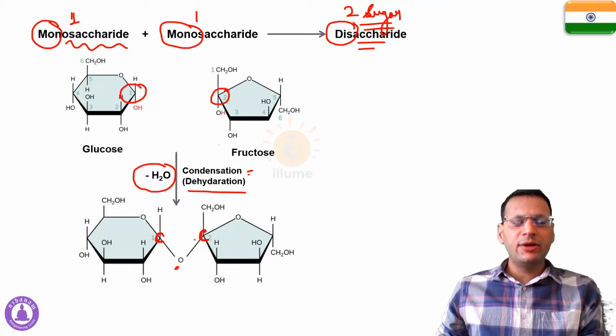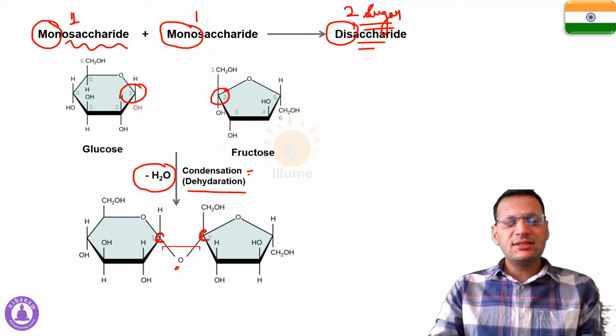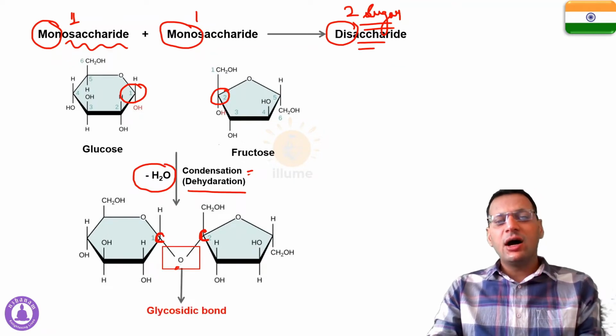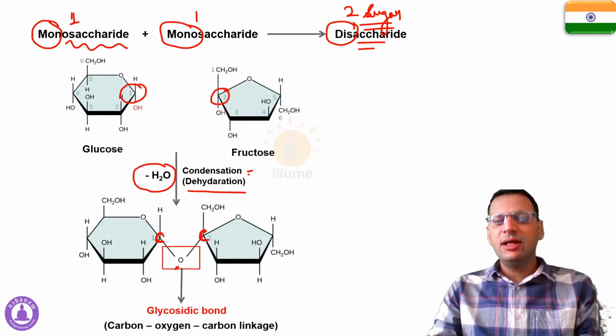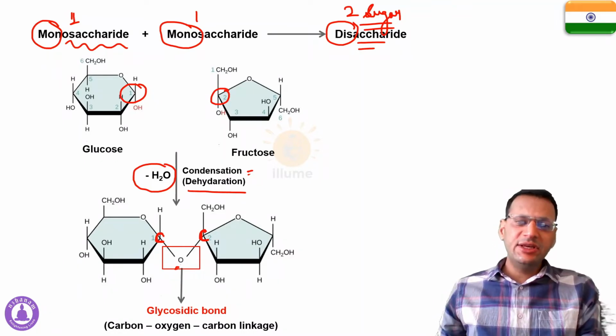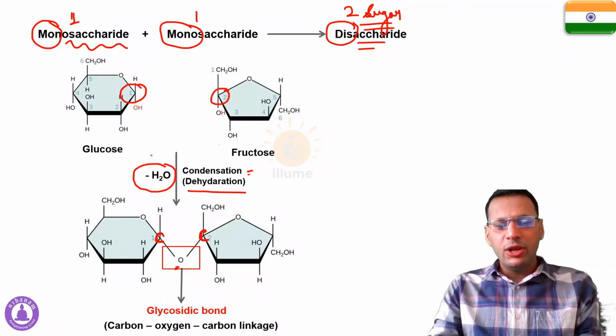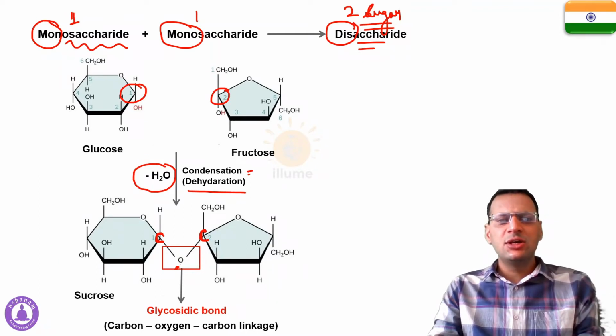So the bond that has formed is between carbon, oxygen and carbon. This is called a glycosidic bond, a carbon-oxygen-carbon linkage. And in these reactions there is always a dehydration, that means a loss of a water molecule. Now the disaccharide that is formed in this case is called sucrose.